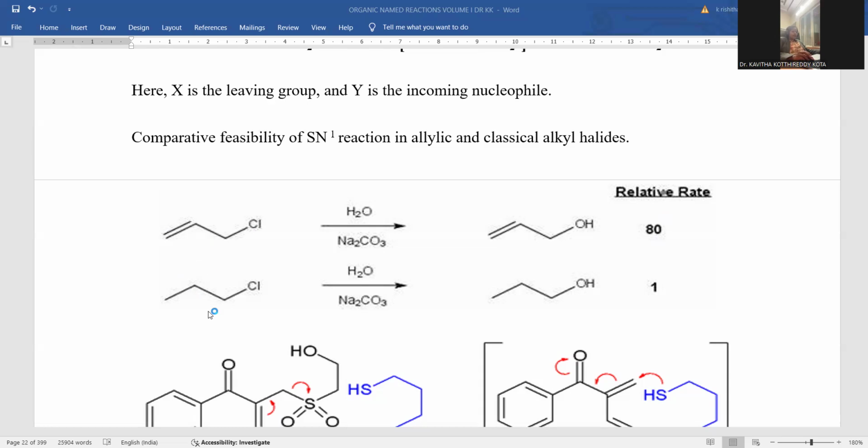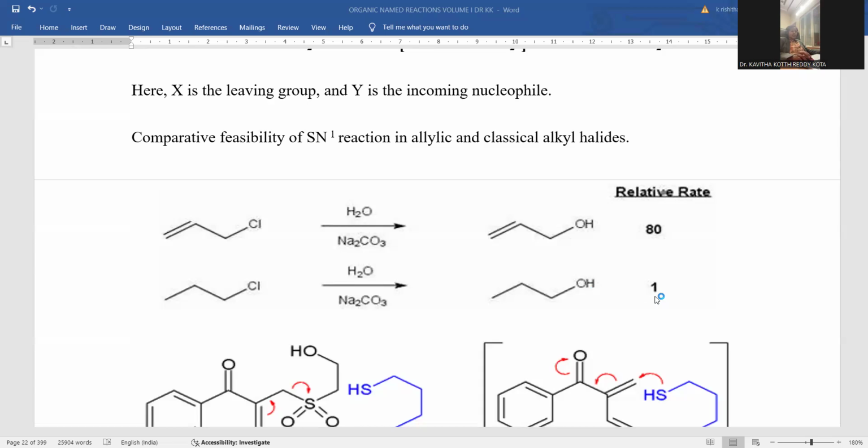The same reaction is compared with a non-conjugated, simple halo compound with no double bond. A hydrocarbon with the chloro functionality was taken, and the same reaction conditions were operated, like water and sodium carbonate treated over it. But the product formation is possible, and the rate of the reaction is extremely lower.